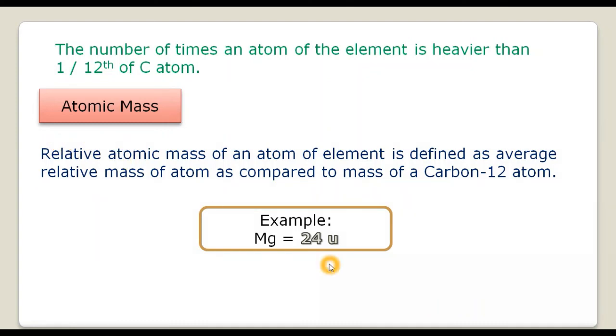If sodium has, suppose, 23 units of atomic mass, that means one atom of sodium is 23 times heavier than 1/12 of carbon 12 atom. Same goes if we talk about nitrogen, its mass is say 14 units. It means nitrogen is 14 times heavier than 1/12 of carbon 12 atom. So basically we are comparing the mass of atoms with respect to the mass of carbon 12 atom, and the carbon 12 atom has been assigned the mass of 12 units. So this is the atomic mass of elements.